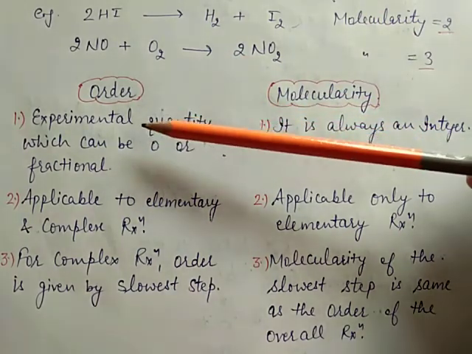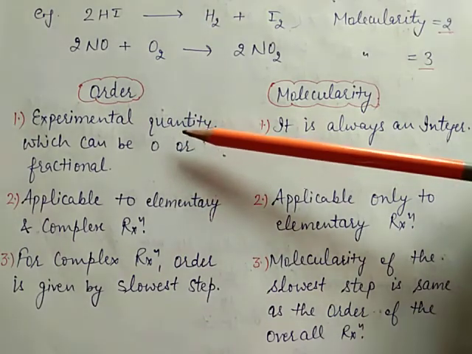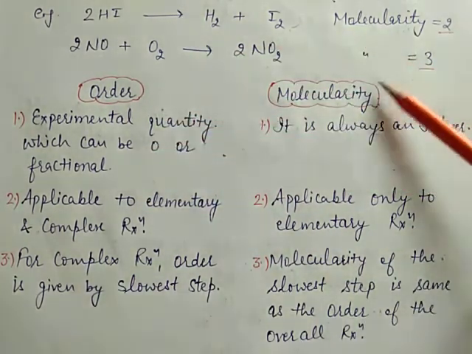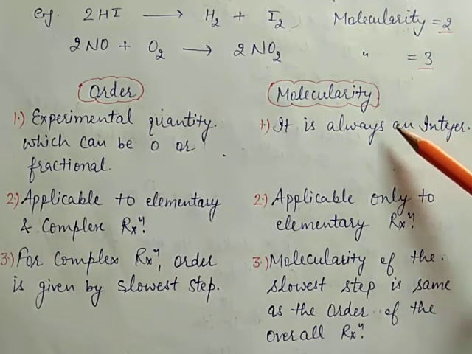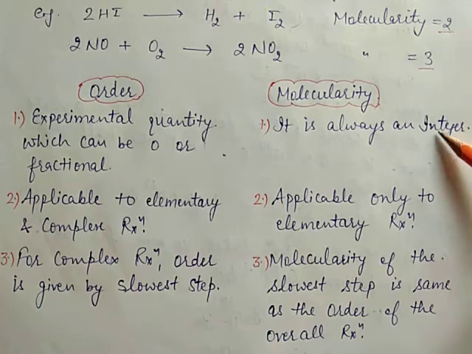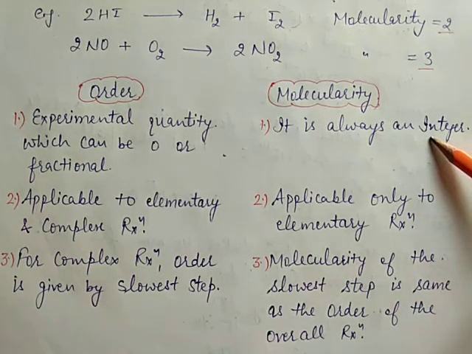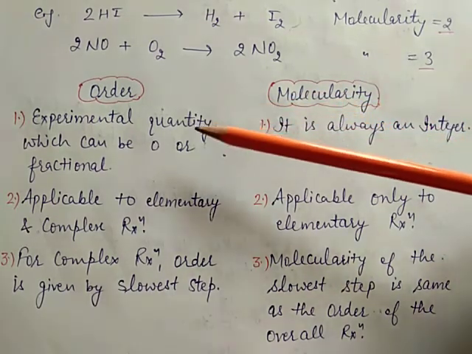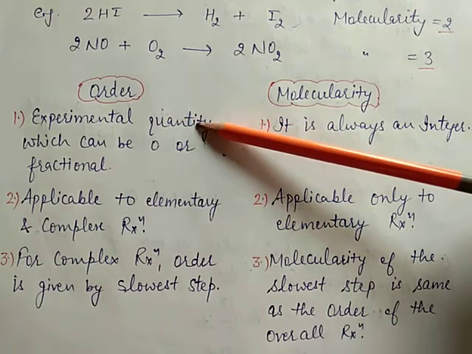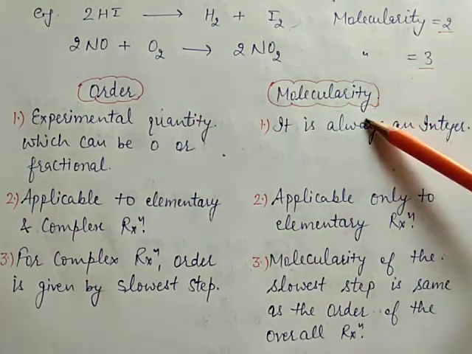Order is an experimental quantity which can be zero or a fraction. Molecularity is always an integer number. It cannot be zero or a fraction. Order is determined experimentally, but molecularity is a theoretical concept.